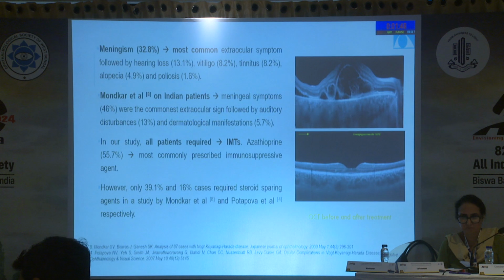nodules, and complicated cataract. Meningism was the most common extraocular symptom, followed by hearing loss, vitiligo, tinnitus in our study. It is comparable to the findings of Monkar et al. on Indian patients, in which meningism was the commonest extraocular finding, followed by auditory disturbances. In our study, all patients required immunosuppressive therapy. Azathioprine was the most commonly used one. However, only 39% and 16% cases required steroid-sparing agent in a study by Monkar et al. and Potapova et al. respectively.